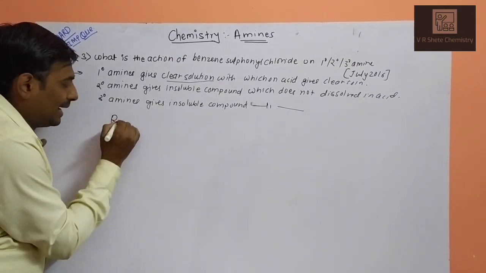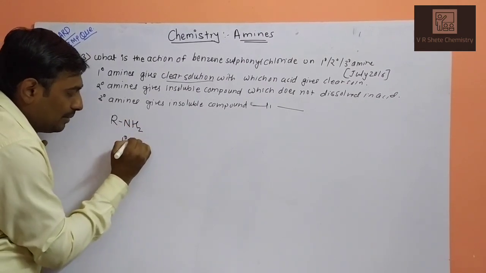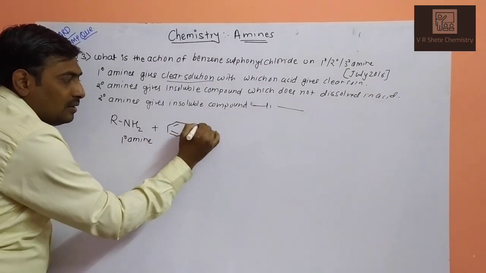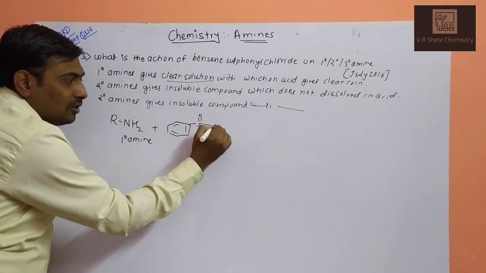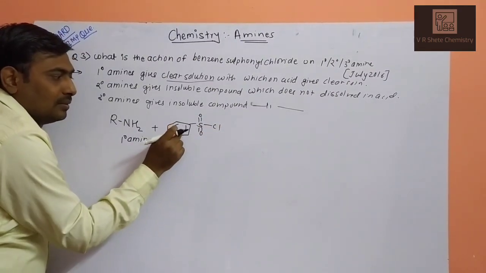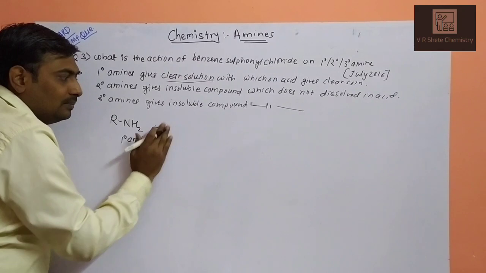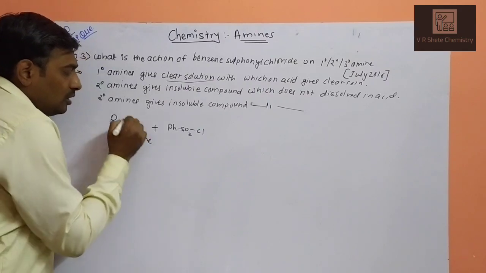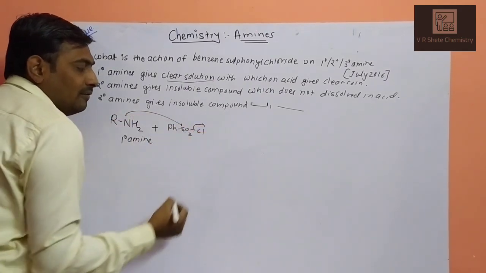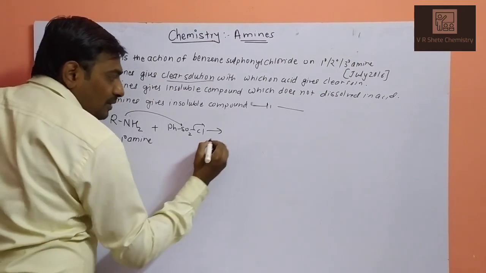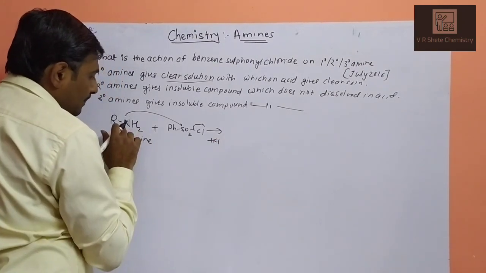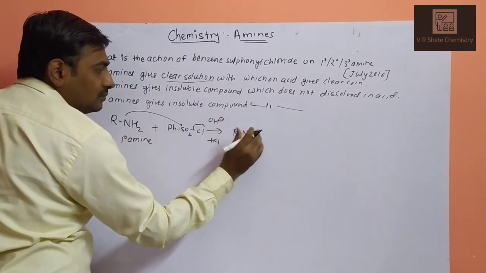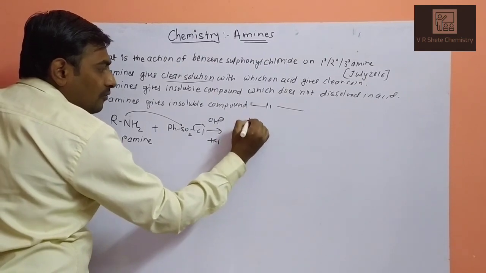When you take primary amine, RNH2, with benzene sulfonyl chloride, meaning phenyl sulfonyl chloride, we can write this as PhSO2Cl. The nitrogen will attack the sulfur, and chlorine will be liberated in the first step. So minus HCl, with the byproduct, in presence of OH minus, what will be formed?